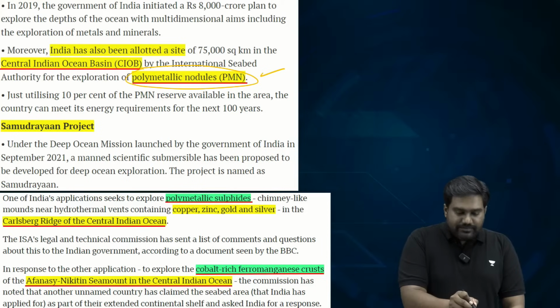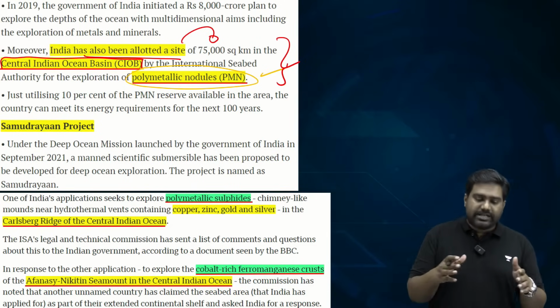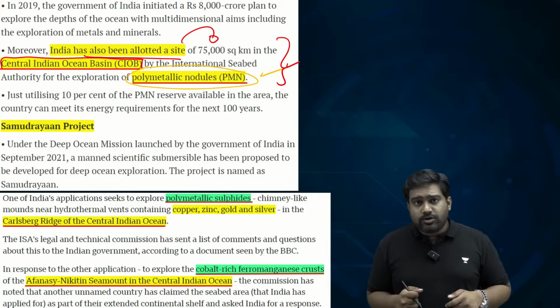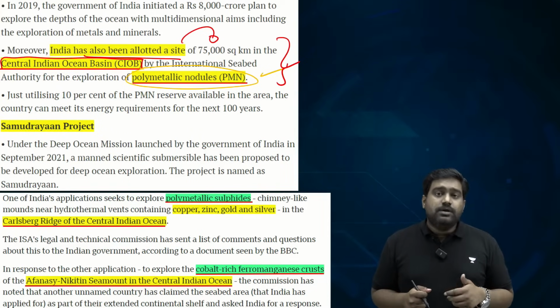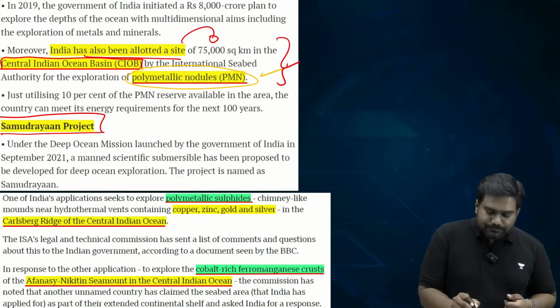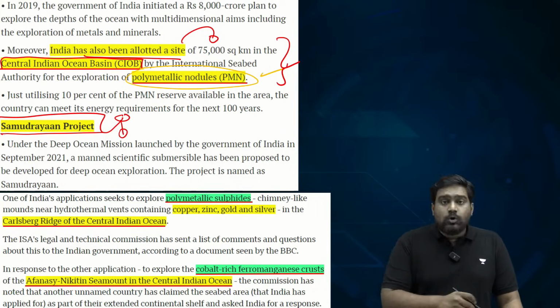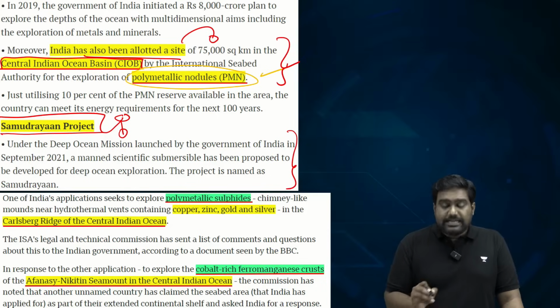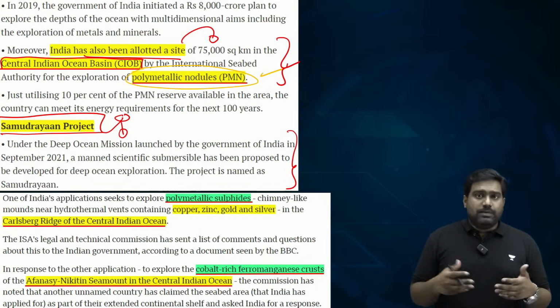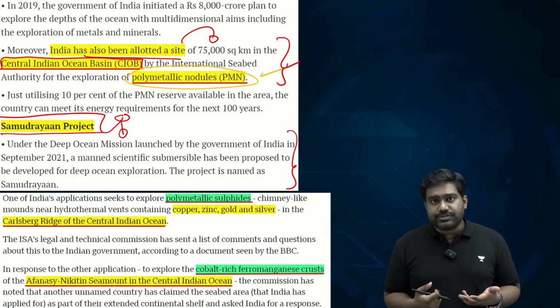Polymetallic nodules are present in very rich concentration in the Central Indian Ocean Basin, and India has already been allocated a site. We have 2 licenses for exploring the polymetallic nodules that are distributed over here. We are also focusing on deep sea exploration missions such as the Samudrayan project. We are competing with China, the US and many other powers to explore the depths of the ocean, in the range of 5,000 to 6,000 meters and below. There could be precious mineral resources present, and we are trying to explore and harvest these resources.